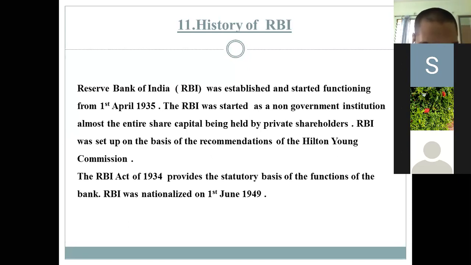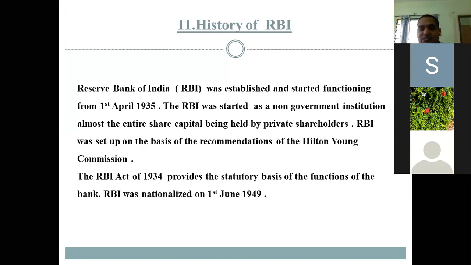Then RBI was set up on the basis of the recommendations of the Hilton Young Commission. The Hilton Young Commission had come and recommended that the Reserve Bank of India be made the central bank of India. Then the RBI Act of 1934 provides the statutory basis.